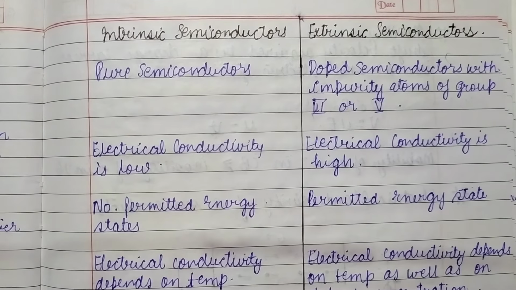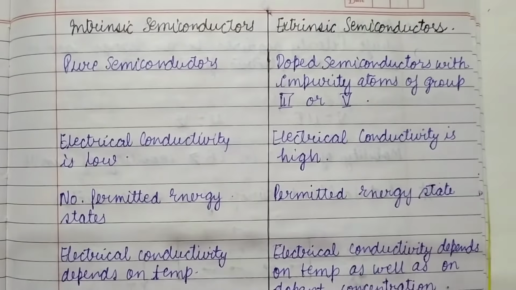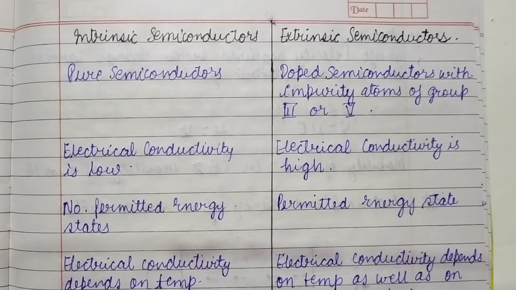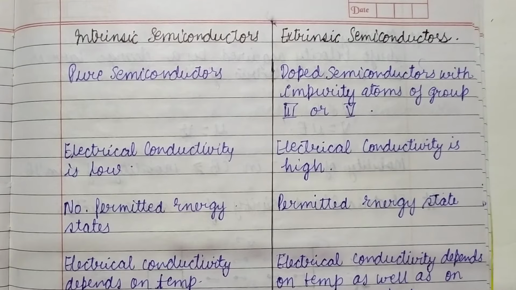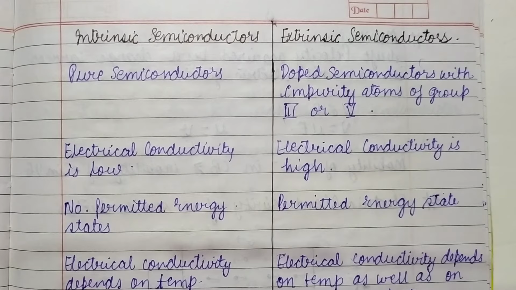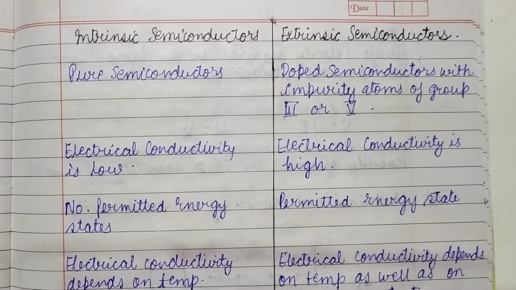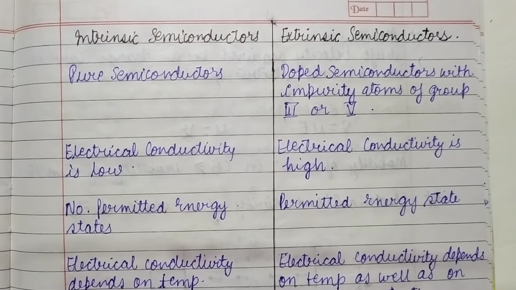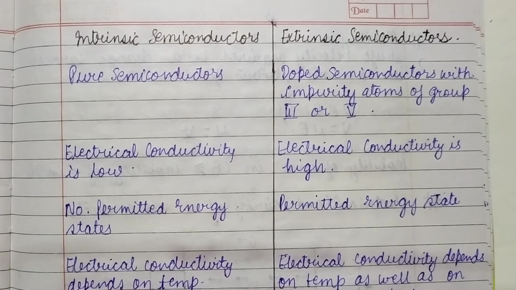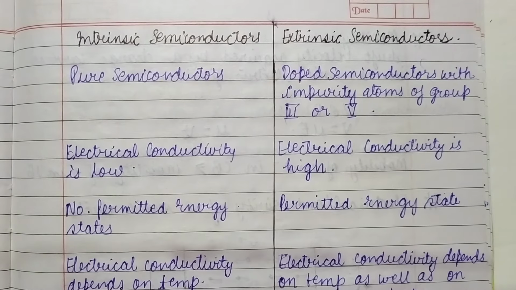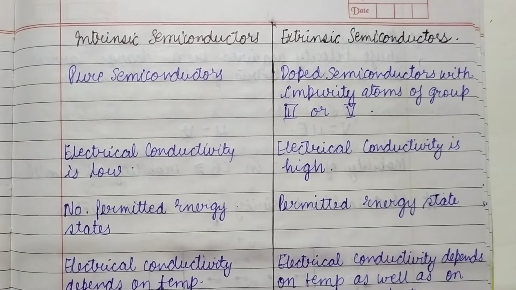But if we talk about extrinsic semiconductors, we all know there are two kinds of doping, or two kinds of impurities added in the case of extrinsic. The two are elements of group number 3 and elements of group number 5, or you can say trivalent or pentavalent impurities are doped for the extrinsic semiconductors. So extrinsic semiconductors are impure, but intrinsic semiconductors are pure. This is the first difference.